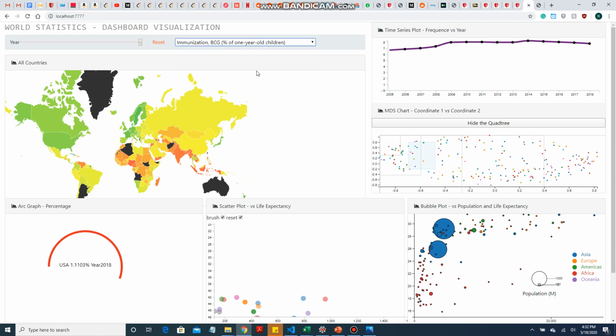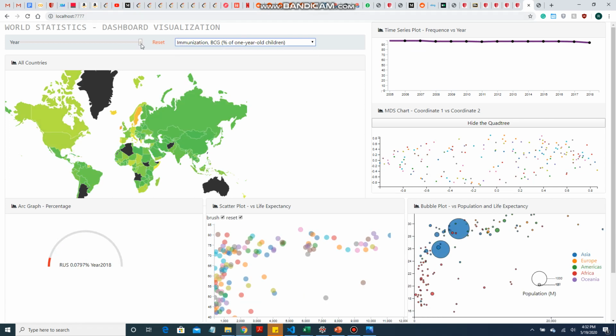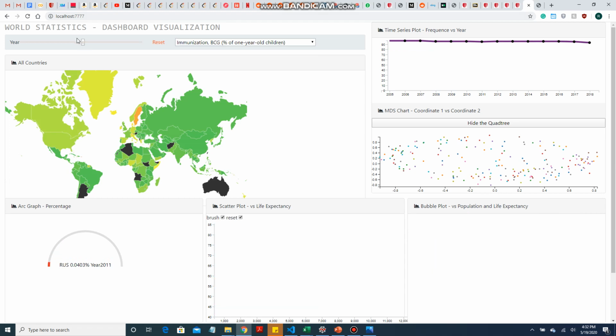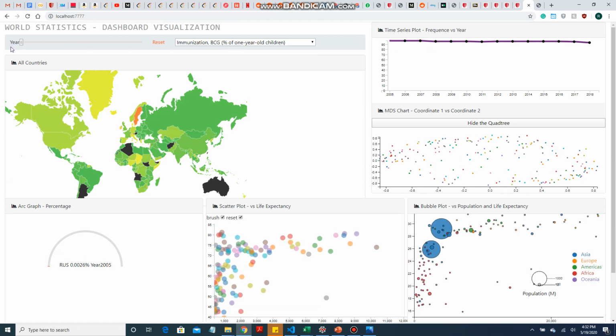If we consider immunization, let's see how the countries have fared over the last 15 years. As you can see, countries like Kazakhstan and African countries initially did well in immunization. But let's see how the other countries fare over the years.